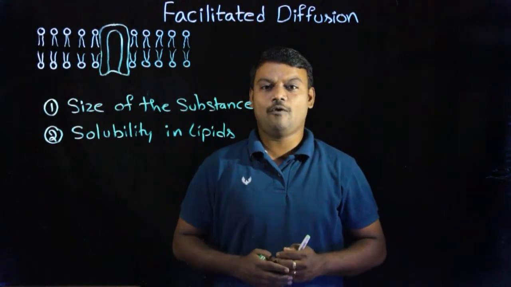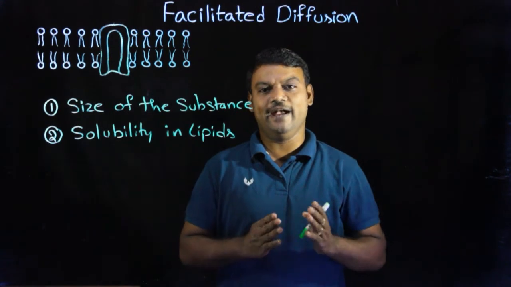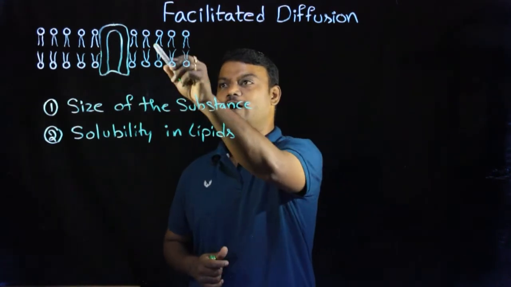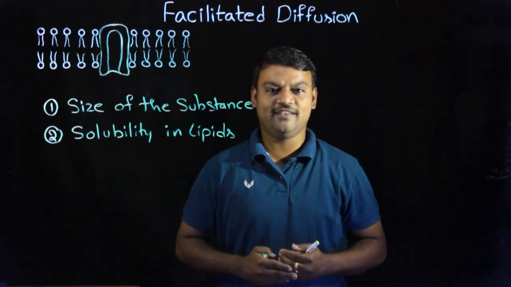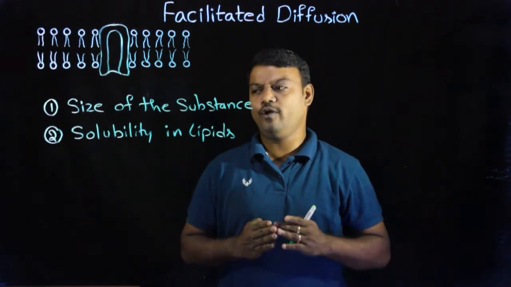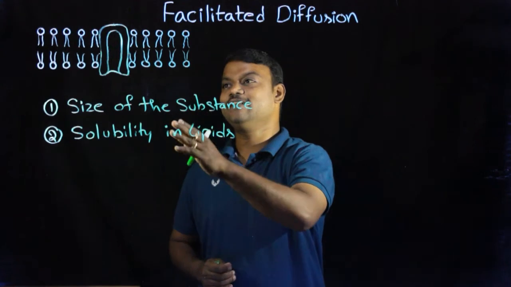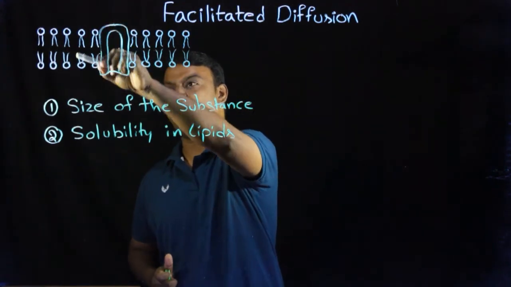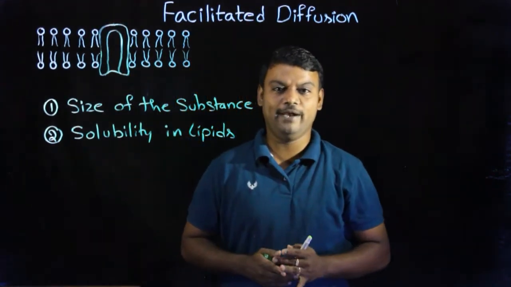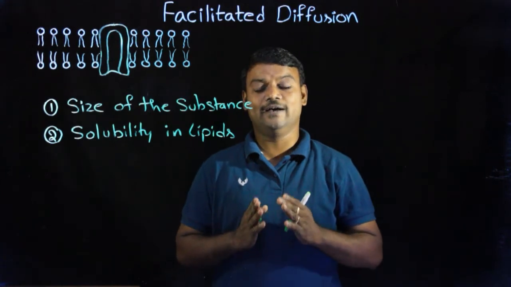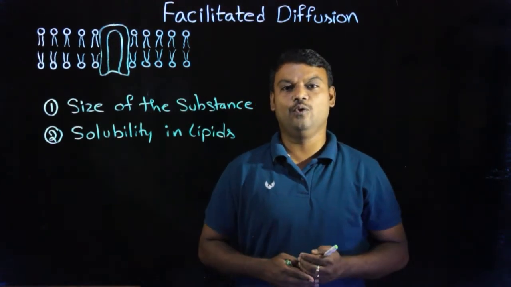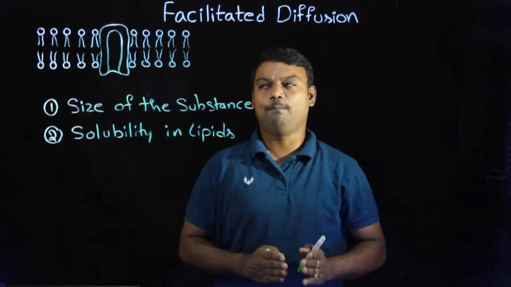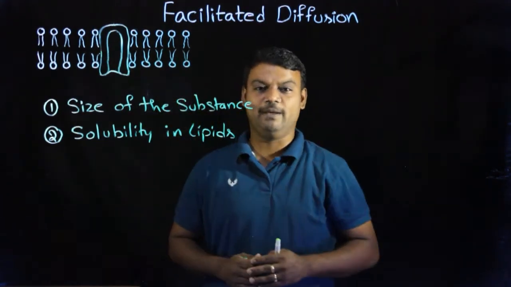The chemical nature of plasma membrane is lipid because it is made up of a phospholipid bilayer. If substances can easily dissolve in lipids, they can easily pass through the plasma membrane, but hydrophilic molecules or lipid insoluble molecules find it difficult to pass through this plasma membrane.